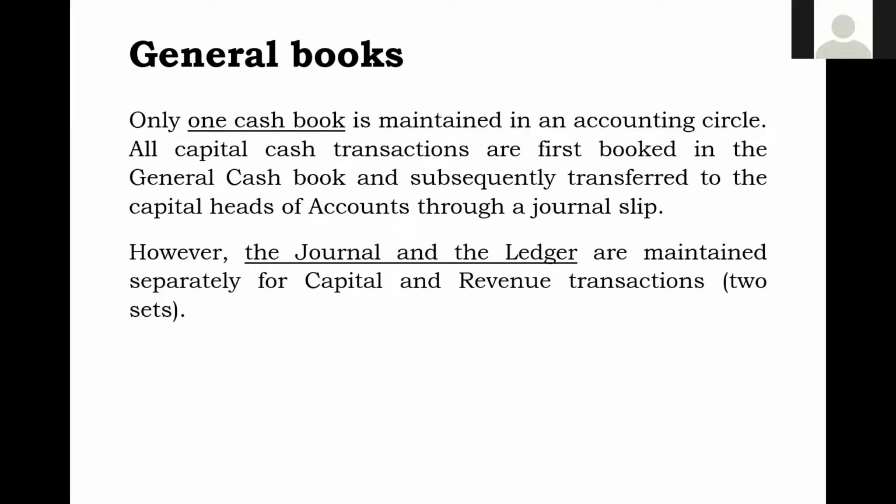Next, second, the journal and ledger are maintained separately for capital and revenue transactions. So that means we use two sets. So that is one which we have to write. So with this, the general books portion is over. Now let us see further details if any are there.